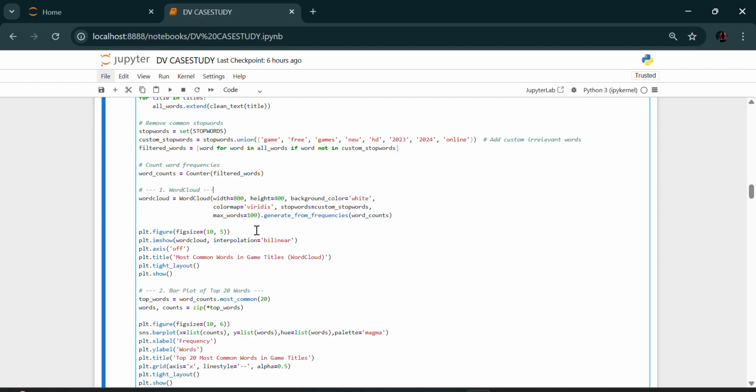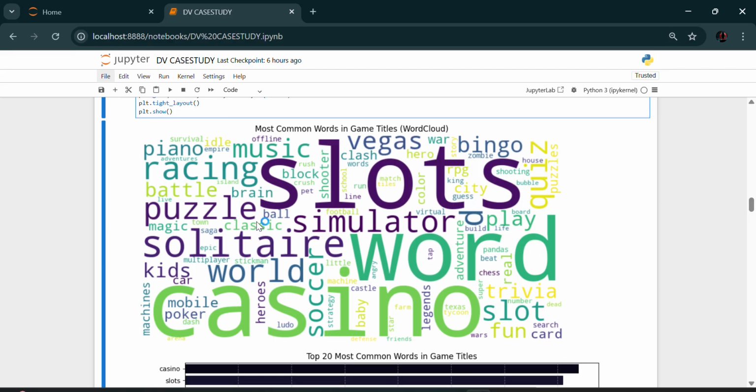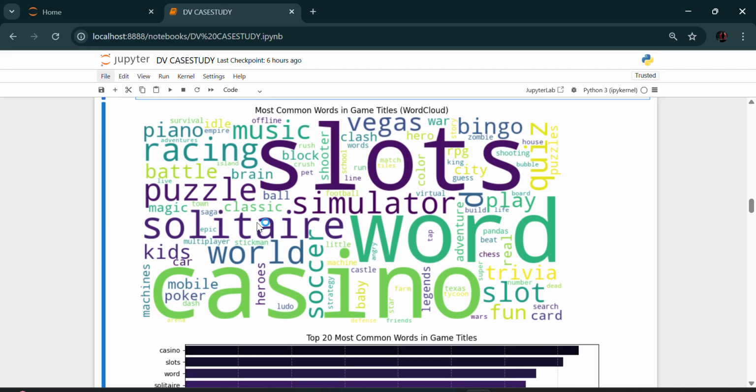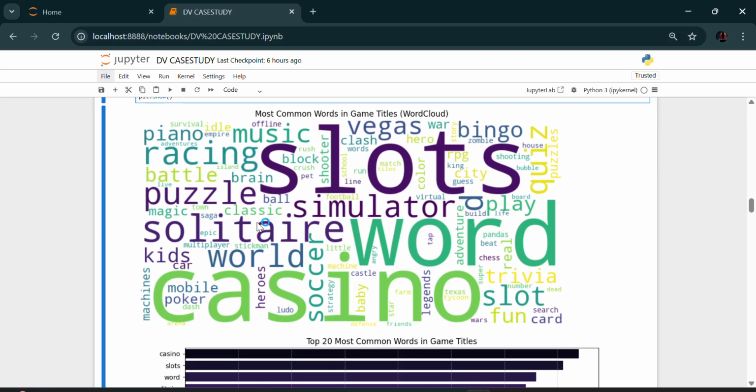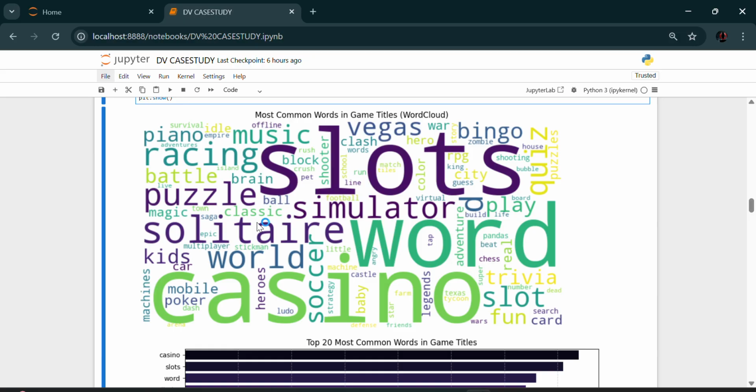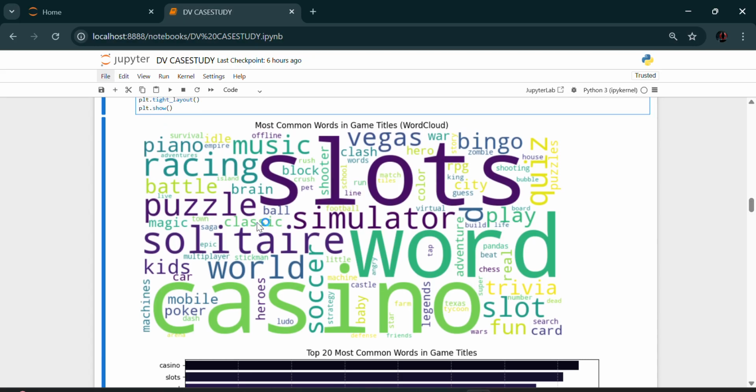Going to the graph, the word cloud. Word clouds are visually engaging and they scale the word size by frequency, helping users quickly identify the key trends. This is a free-form layout. The larger the word, the more frequently it appears in game titles. In conclusion, words like slots and casino appear most often in game names.